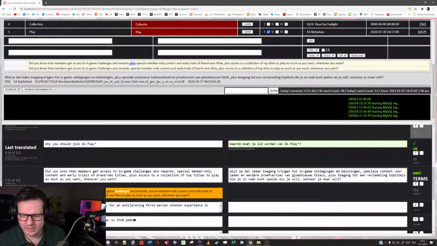Wist je dat leden toegang krijgen tot inkeer, speciale beloning van en de proeven, plus toegang tot een plus toe. Ja, dat is oké. Tot een verzameling top die vakanties. It sounds perfect. Okay, let's just go to the next line.